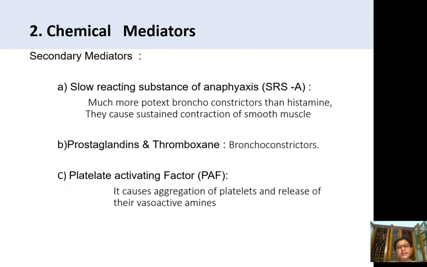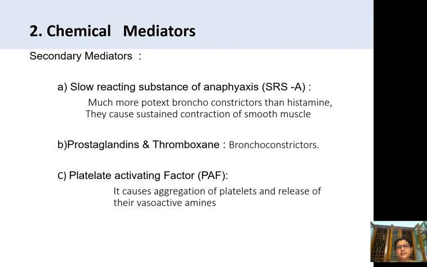And in chemical mediators we learned about the primary mediators, and next we can see the secondary mediators. In the secondary mediators, the slow reacting substance of anaphylaxis, SRSA, prostaglandins, thromboxane, and platelet activating factor are released and activated to cause the hypersensitivity reaction in type 1 anaphylaxis.